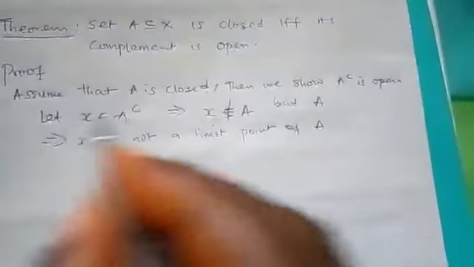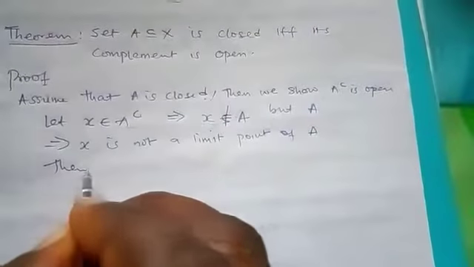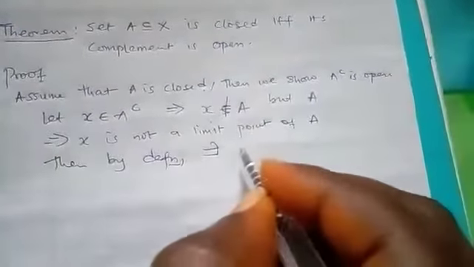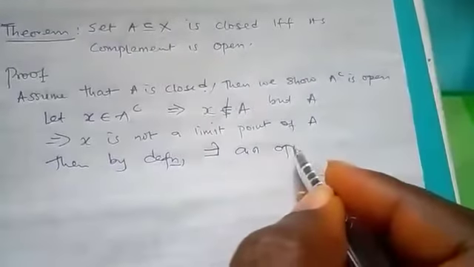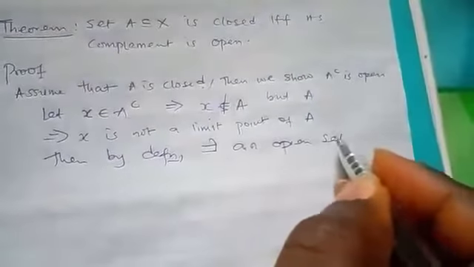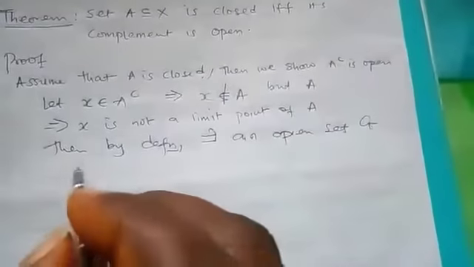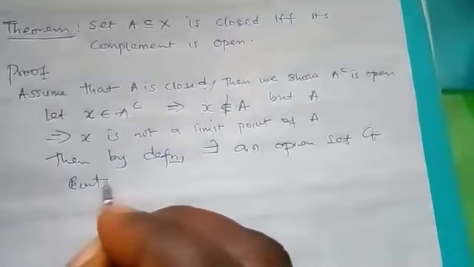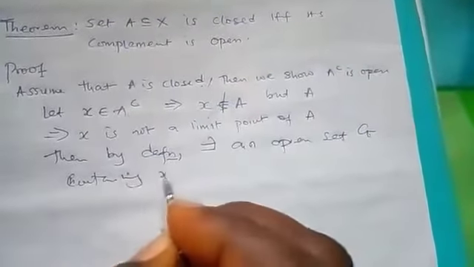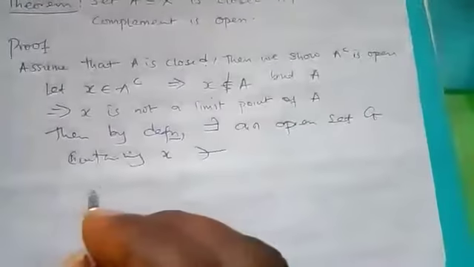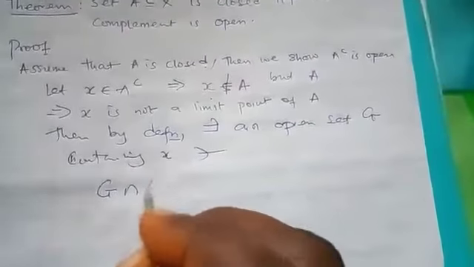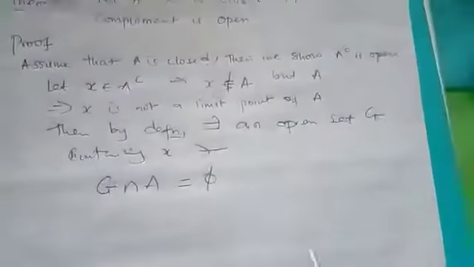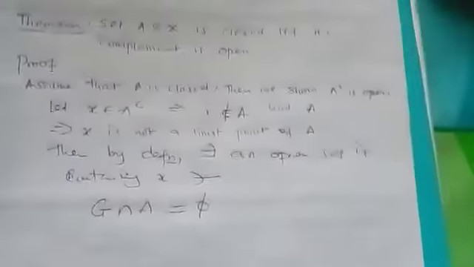Since S is not a limit point, there exists an open set G